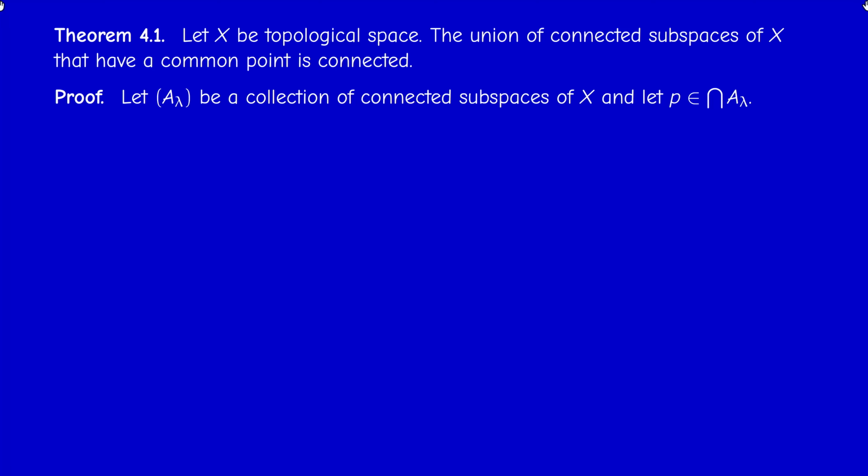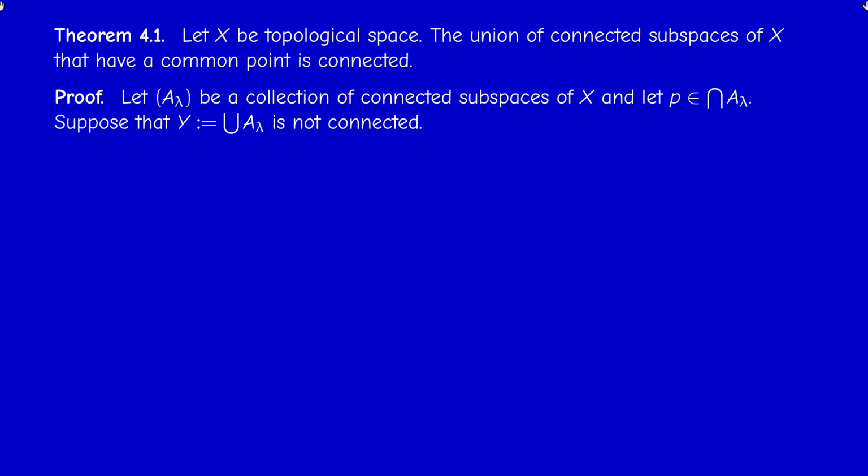So let A lambda be a collection of connected subspaces of a topological space X, and let P be a common point. So the intersection, by assumption, is not empty. So consider a point P in the intersection. We'll prove that the union is connected. The easy thing to do to prove that a space or a subspace is connected is to reason by contradiction. Because when we reason by contradiction, we have a separation.